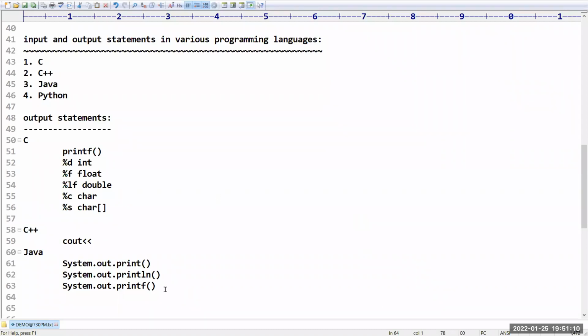In the same style it is going to work, but some extended functionality is also there. That part we will discuss in Java, no worries at all.